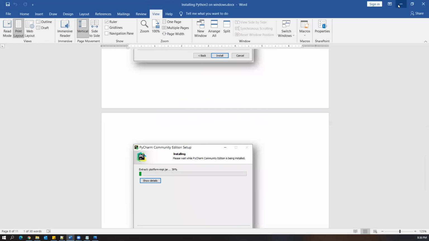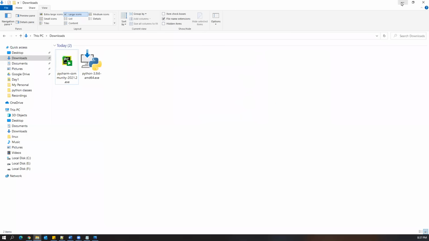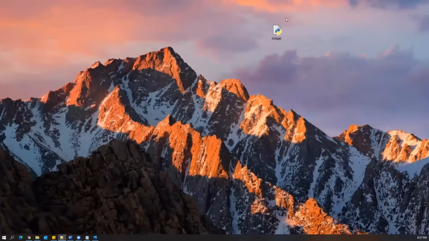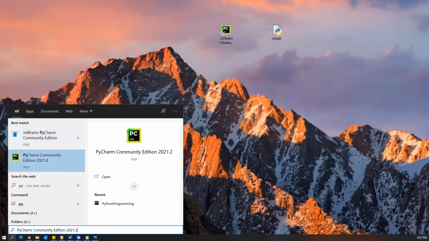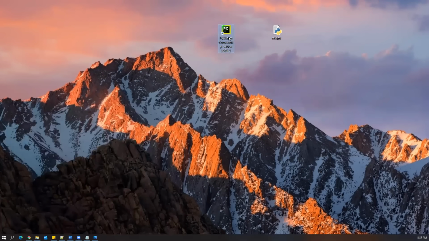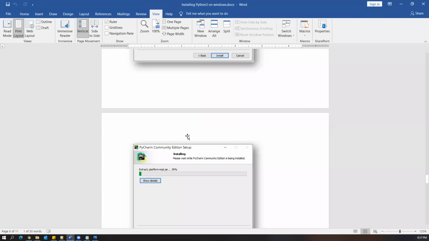So the first time you install PyCharm, you will get a small icon on your desktop. I'll show you that. This is a simple icon you can see on your desktop, or else you can search in the search box. If you are not able to see the icon, you can search for PyCharm Community Edition. Okay, so now let us open this, and as soon as you open it, it will show you a beginning window like this.